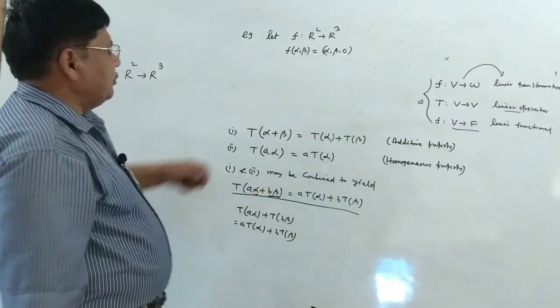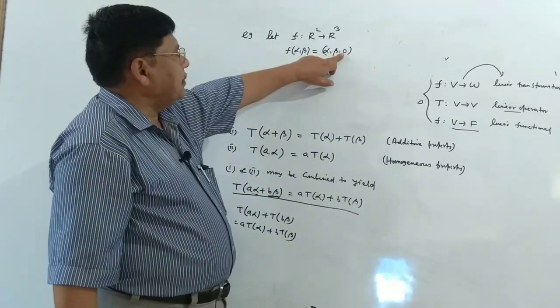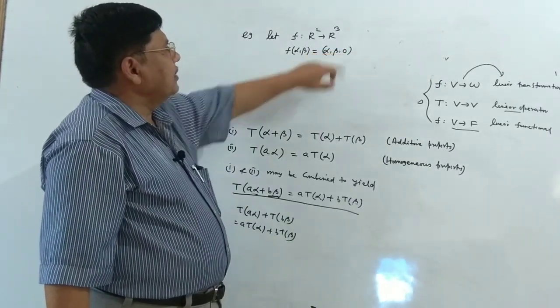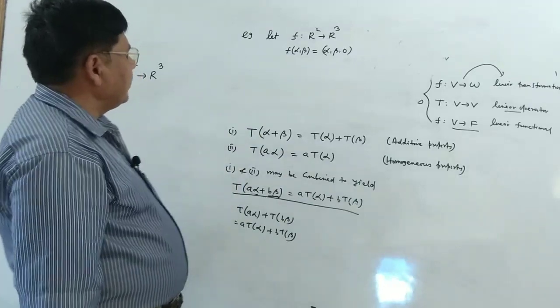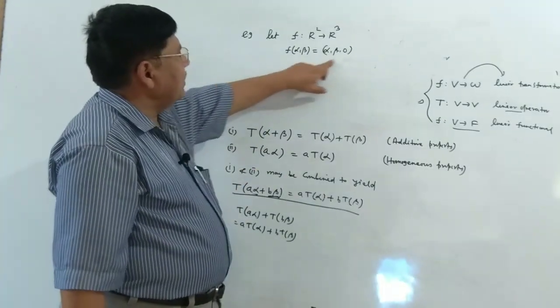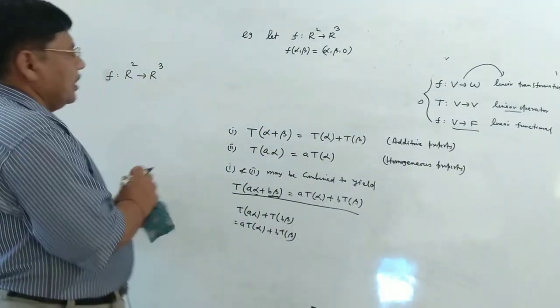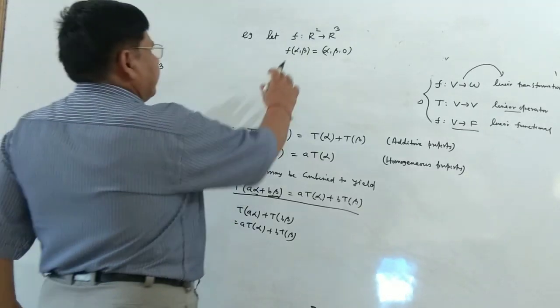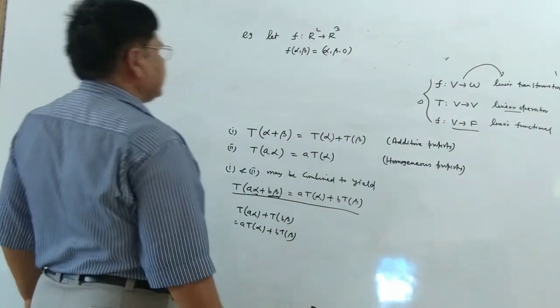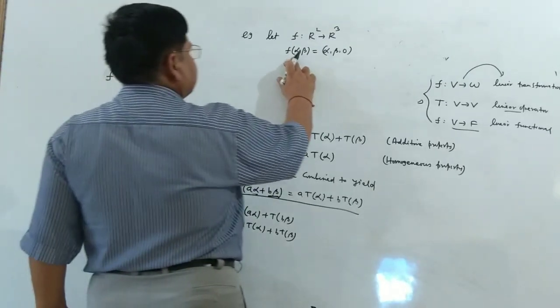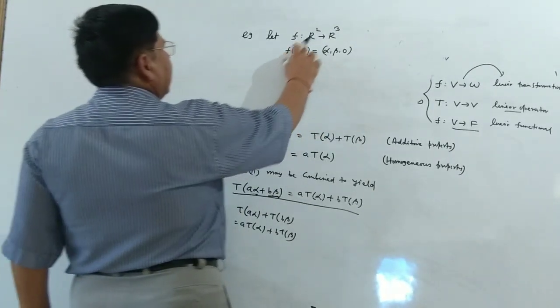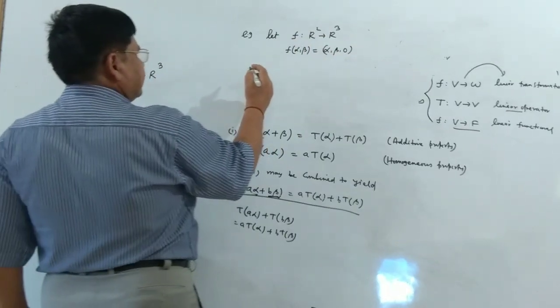Also we shall question, if 0 is replaced by another number, another digit, say 2 or 3 or 10, what would be the outcome? Whether it would stand by the same regulation or it will deviate from a linear transformation. We shall focus upon this. Anyway, first of all we check whether this map is a linear transformation or not.